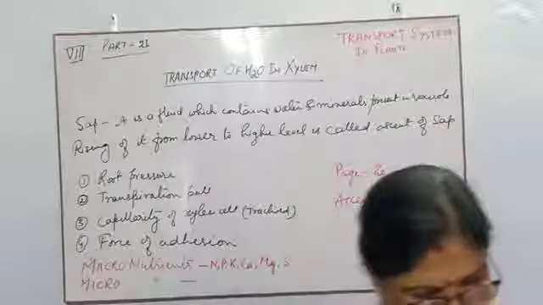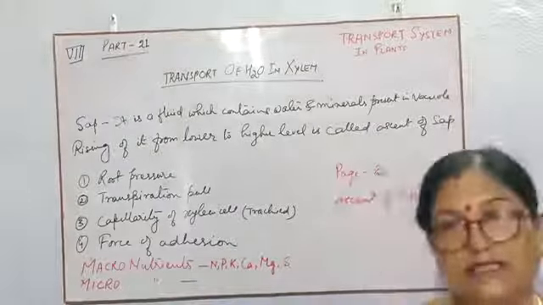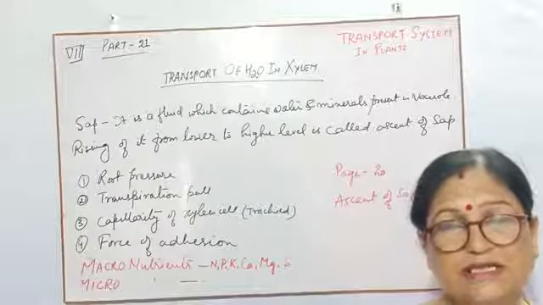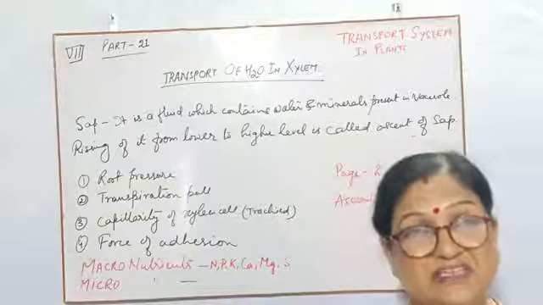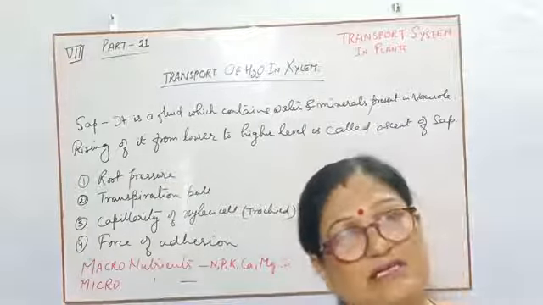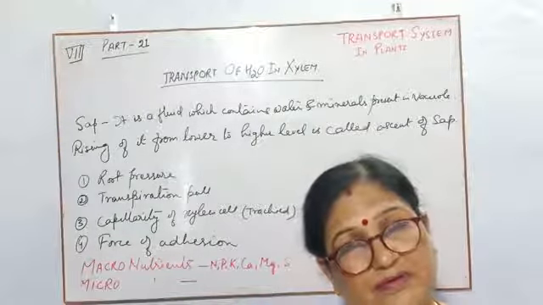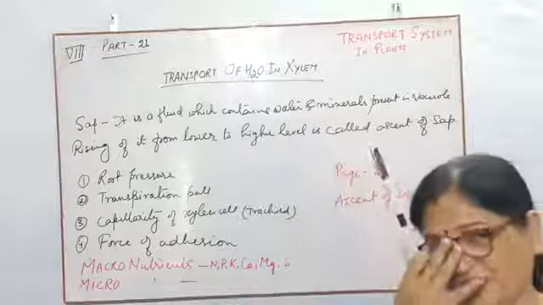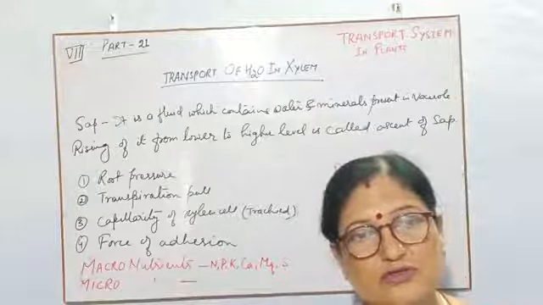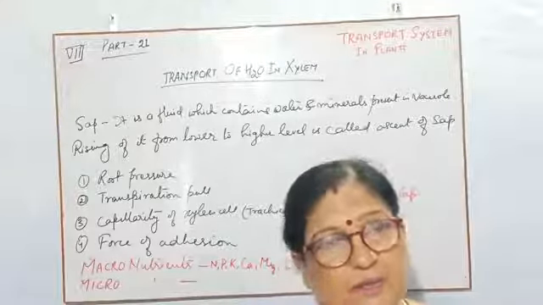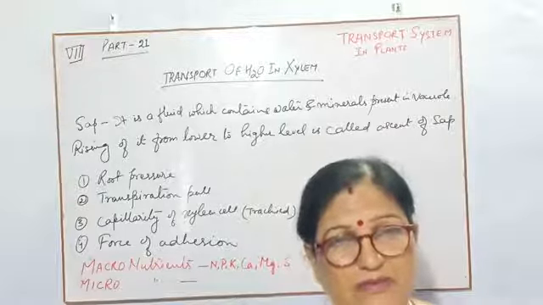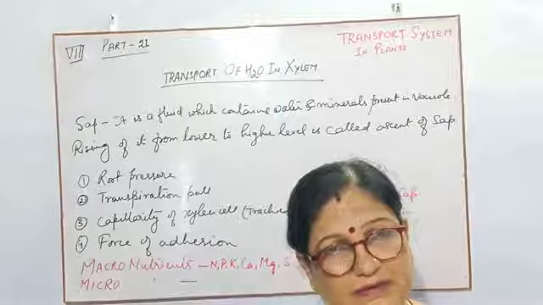Next element is calcium. The first thing you should know is that calcium helps to increase the permeability of the cell membrane. If calcium is present in the cell membrane, the permeability will be more and it will be proper for the cell.